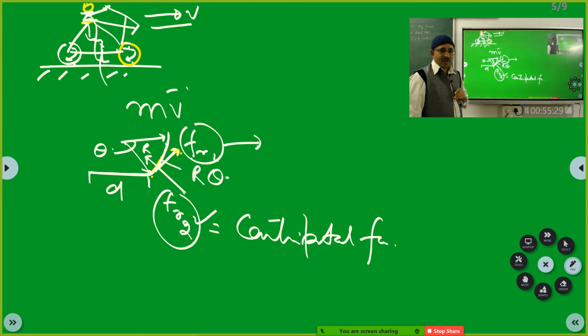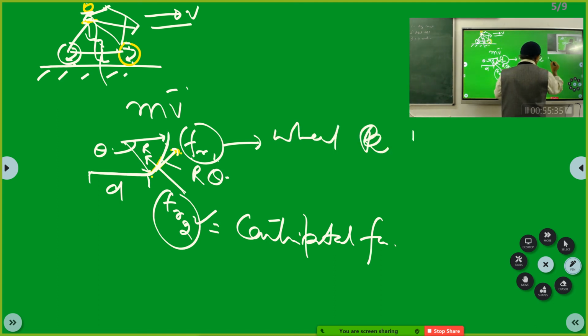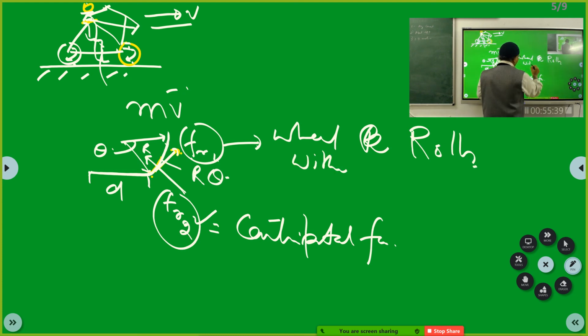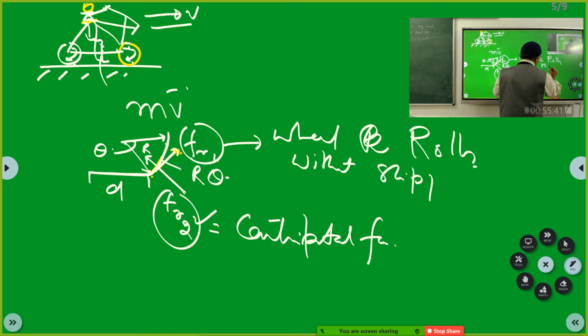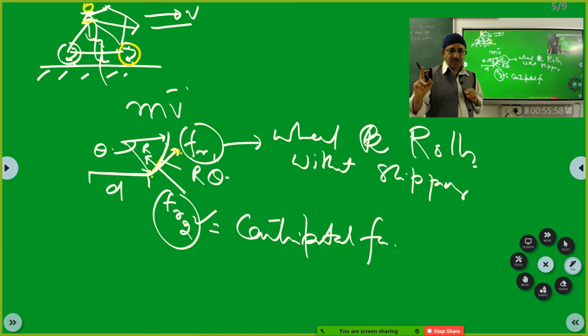This static friction will ensure that the wheel rolls without slipping. What you said is right, you keep in motion is right. But more appropriately, this friction will ensure the wheel rolls without slipping, and this friction will ensure that the direction of the motion changes.